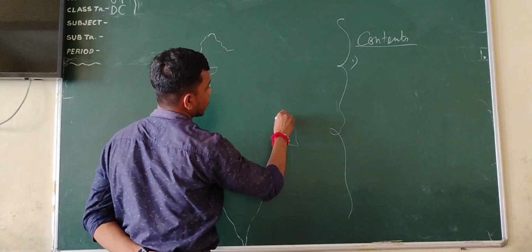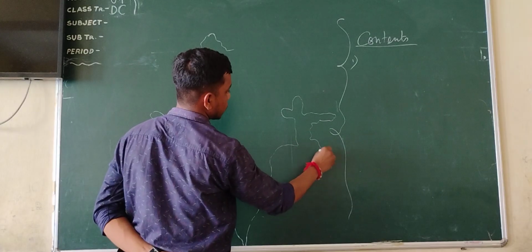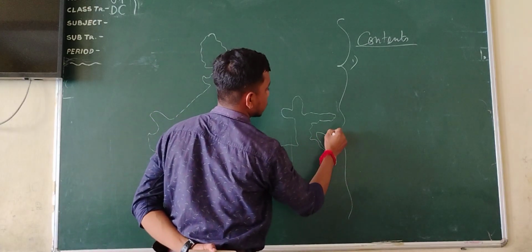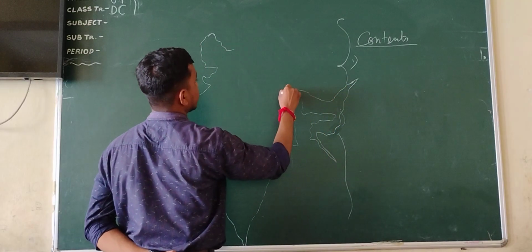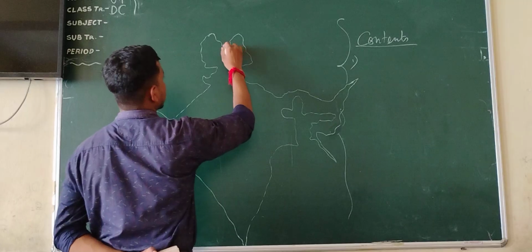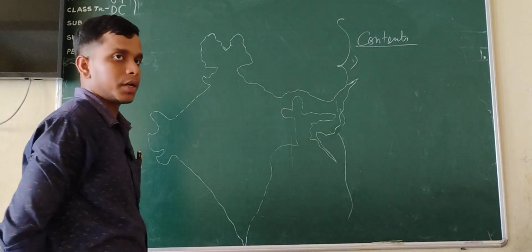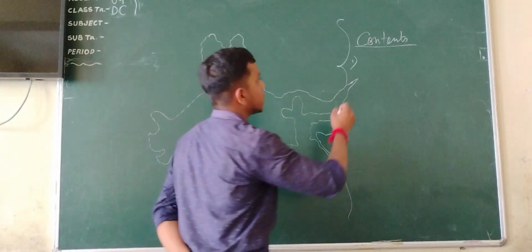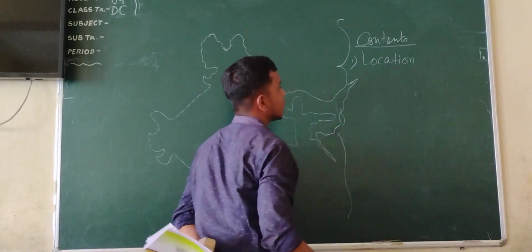That is Bangladesh. And in this content, first of all, it is said about the location. India, that is Bharat, is location.